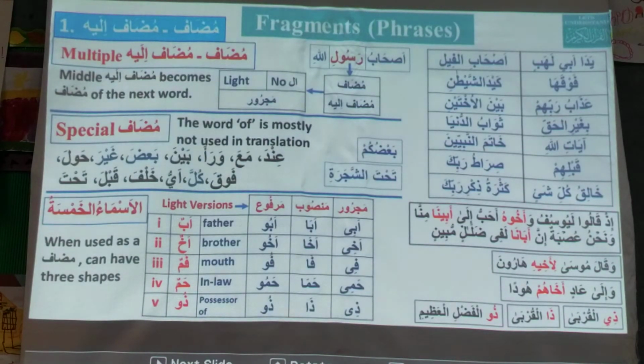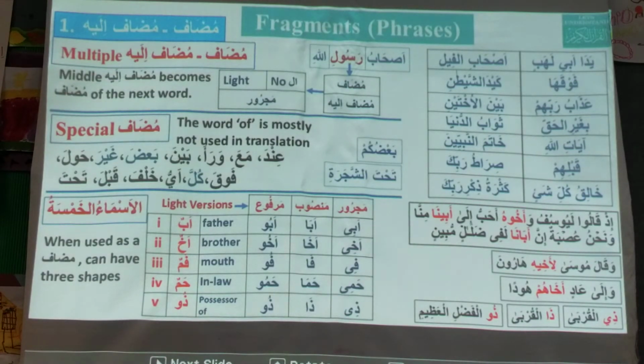So yesterday we studied about mudaf ilay. So I hope now everybody knows about mudaf ilay, and you should be able to recognize if two isms in the Qur'an are together, whether they are mudaf ilay or not.